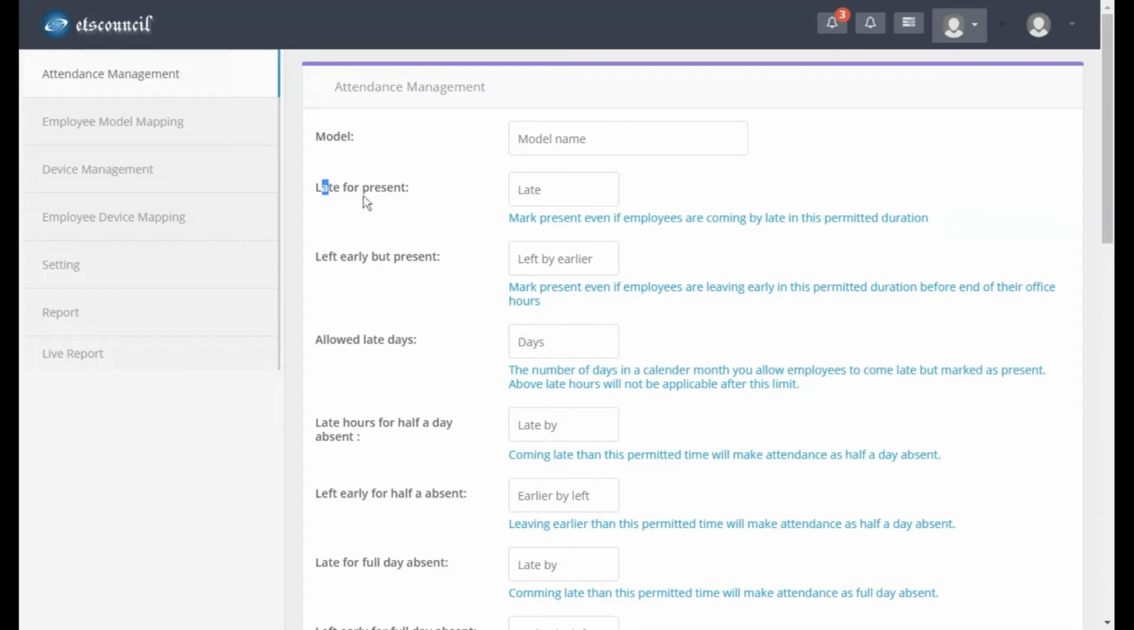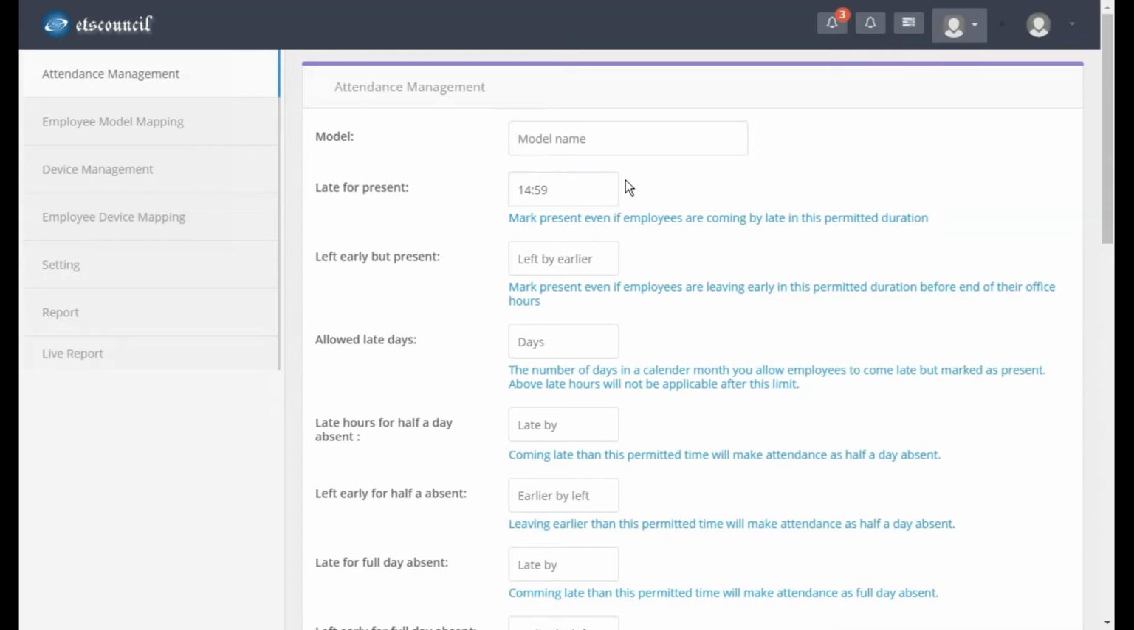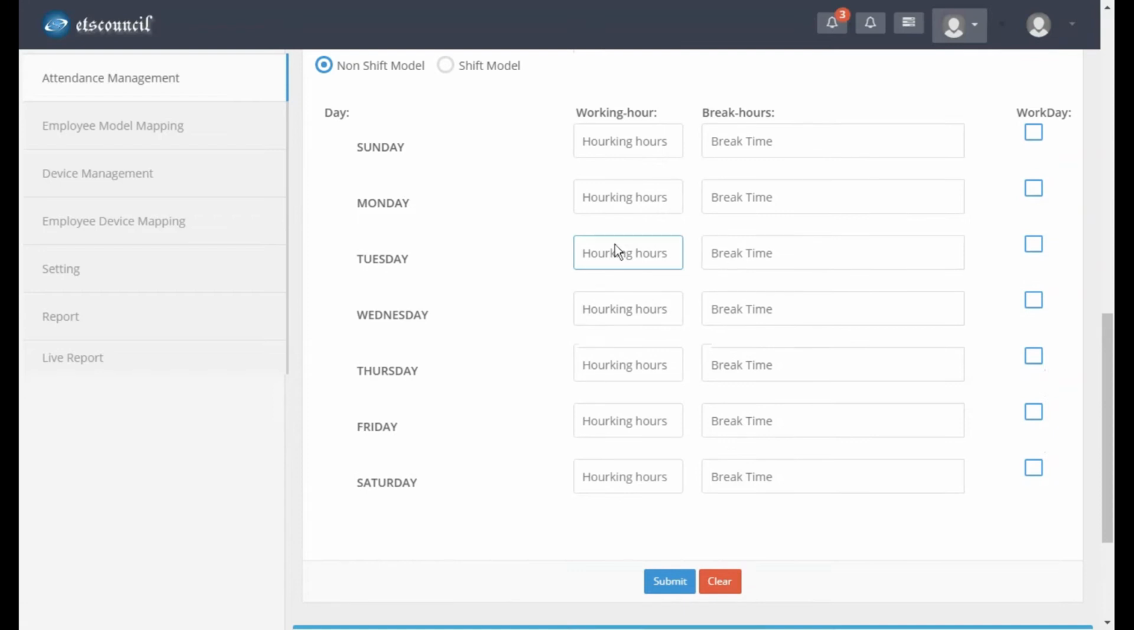Here you can see "late for present". It means how long you are allowing a person to come late from the starting or ending hour. So at the bottom of the page, you can see the start hour and end hour of every day. Let's say you have a Monday to Friday office hour, and Saturday and Sunday are a holiday, I mean week off.